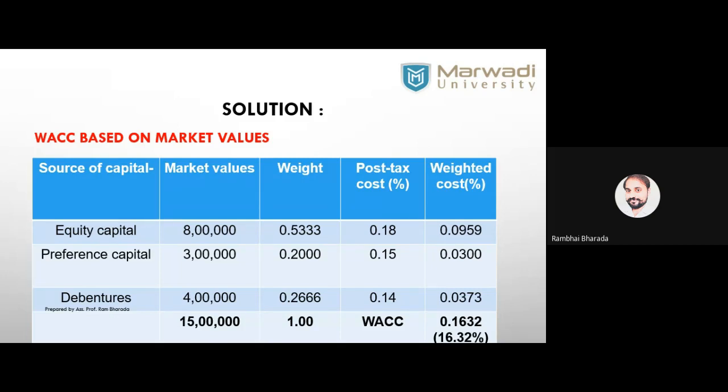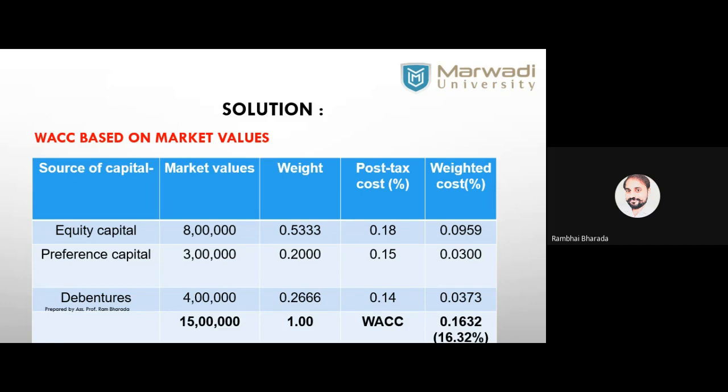If this type of practical question is asked in your final examinations, because in mid one we don't have a practical question from this portion, okay? If this type of practical question is asked in the final examination, are you able to do it? हो जाएगा सबसे? Column number 1, column number 2, column number 3 you need to find, column number 4 will be given to you, column number 5 is 3 into 4. That's all.